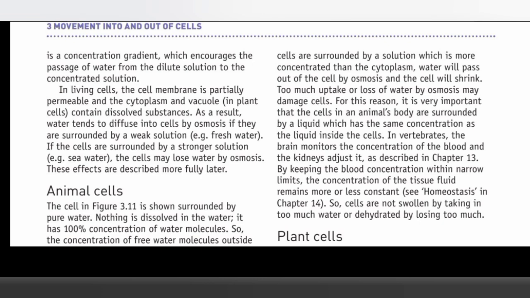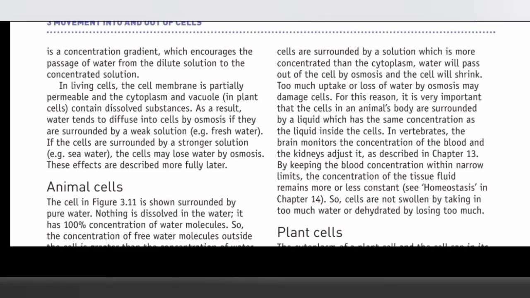Now we discuss osmosis in living cells, that is the general idea of osmosis. The cell membrane is partially permeable, and the cytoplasm and the vacuole contain dissolved substances. So, if the cell is surrounded by a dilute solution, water enters. And if the cell is surrounded by a concentrated solution, water leaves. Too much gain or loss of water can damage the cell. That's why animal cells are surrounded by tissue fluid with the same concentration as inside the cell. So this is the general idea of osmosis in the living organism.